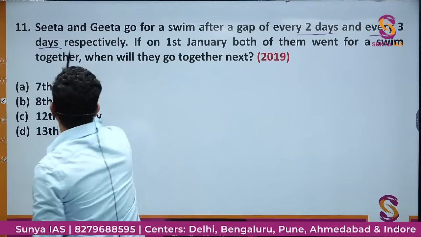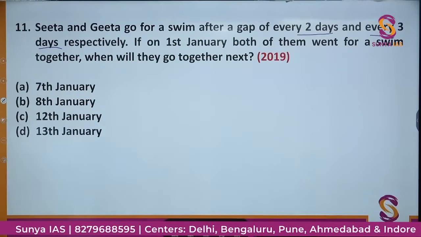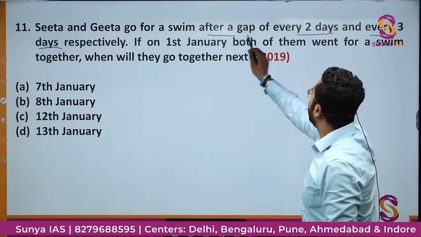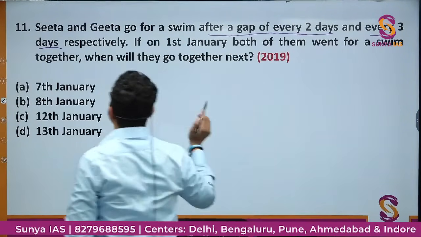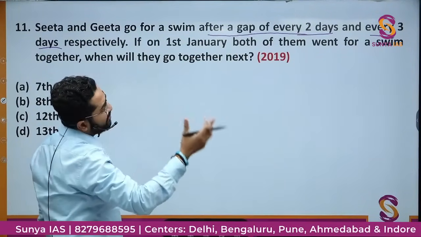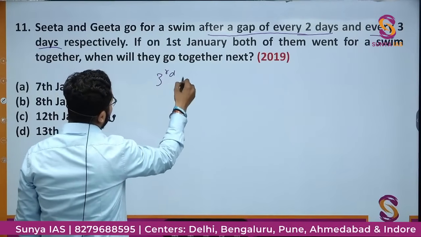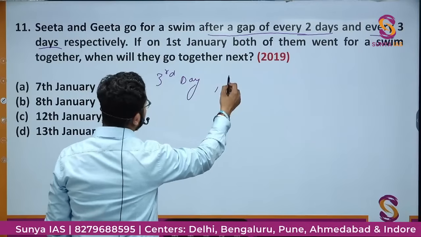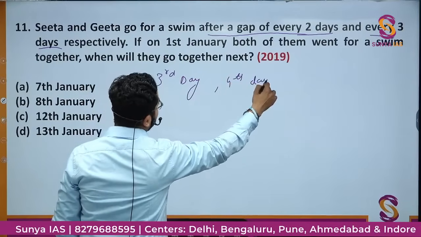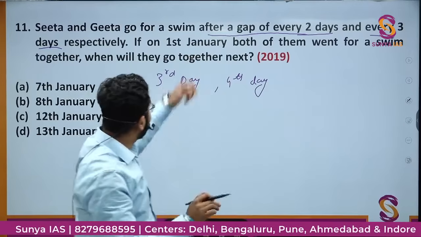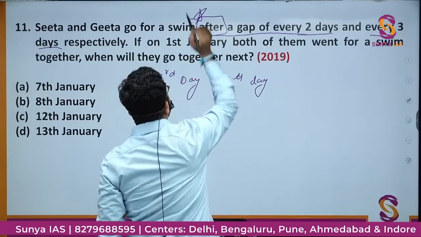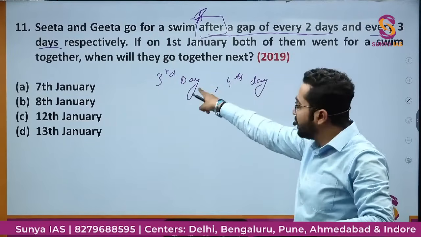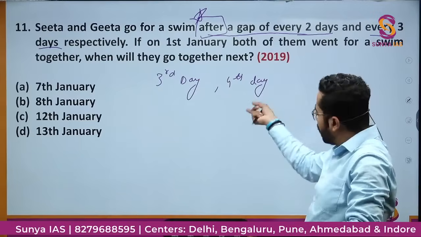After every 3 days respectively. If on 1st January both of them went for a swim together, when will they go together next? After a gap of every 2 days, that is, Sita and Geeta go after a gap of every 2 days, means on the 3rd day they go, and after 3 days, that means on the 4th day. That is an important word here: after a gap of every 2 days means they first go on the 3rd day, after 3 days means on the 4th day.